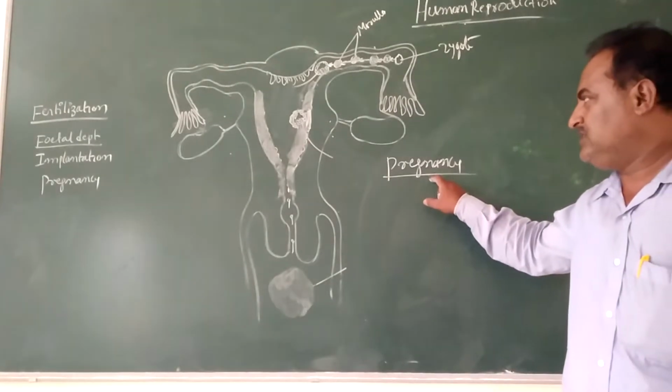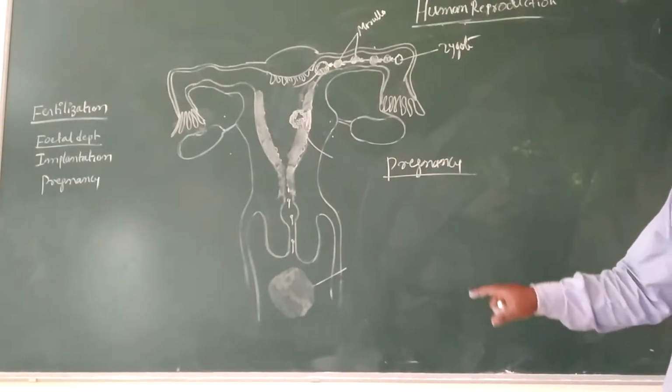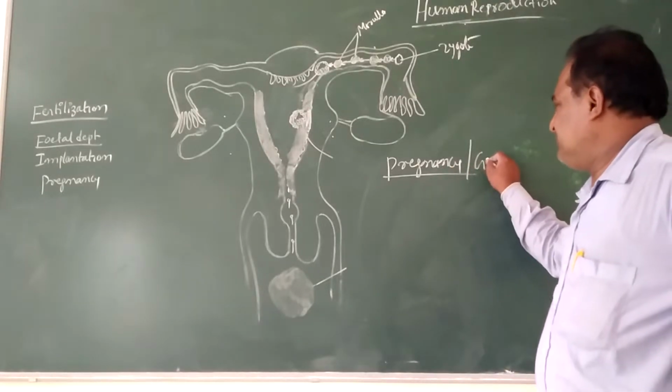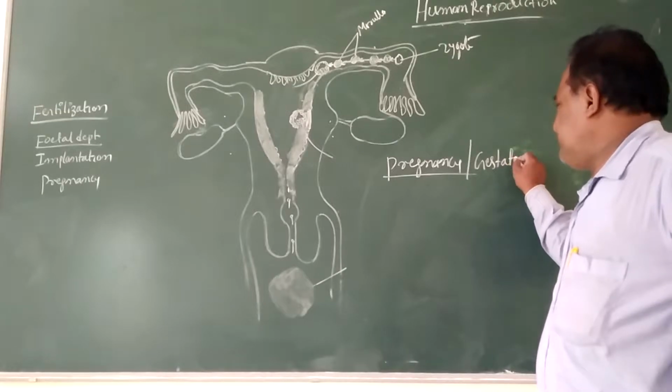Students, the next concept is called pregnancy. Pregnancy is also called the gestation process.